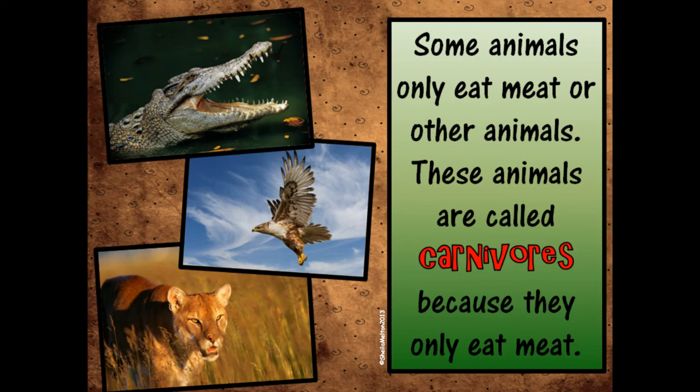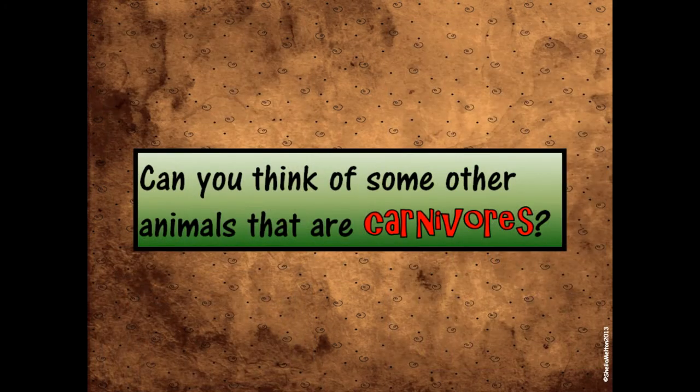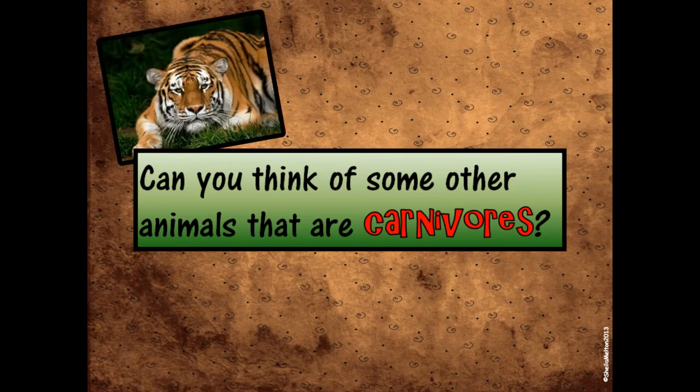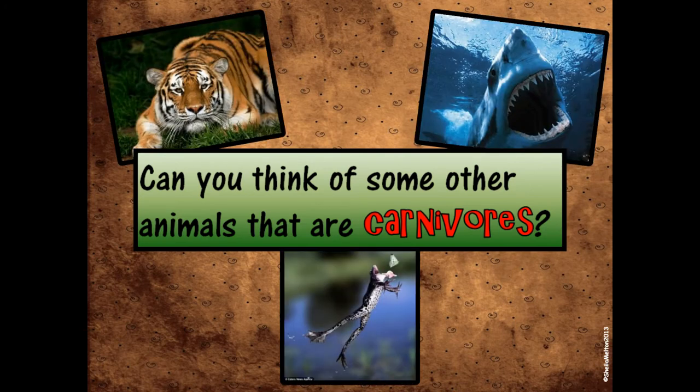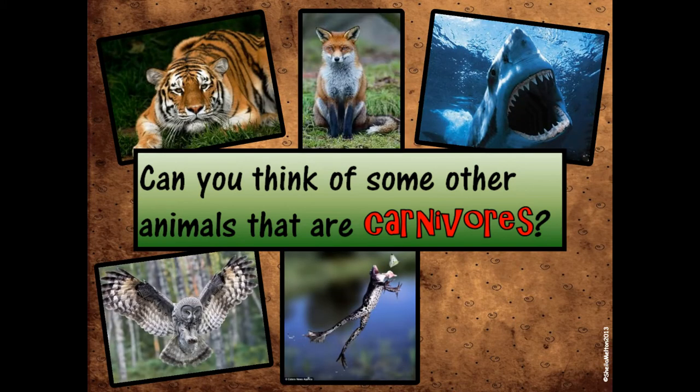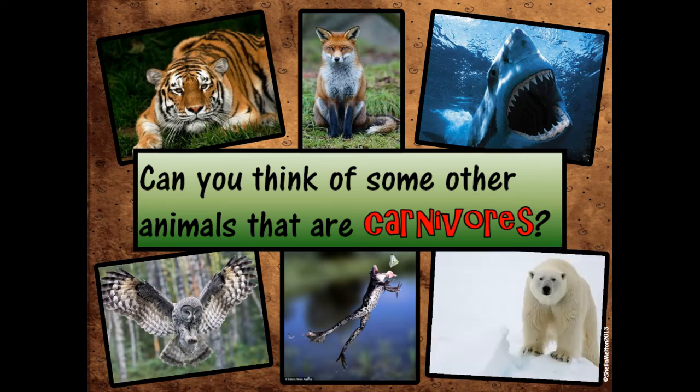Carnivores only eat meat. Can you think of some other animals that are carnivores? Ooh, what are some other animals that only eat meat? Can you think of any? Ooh, holy cannoli. Wow. So we have a tiger.